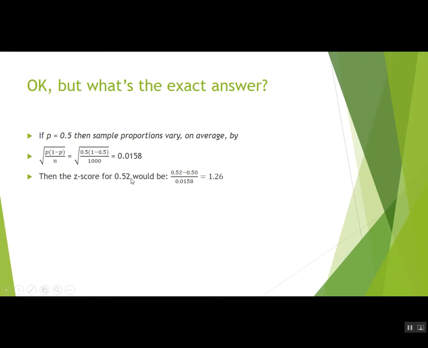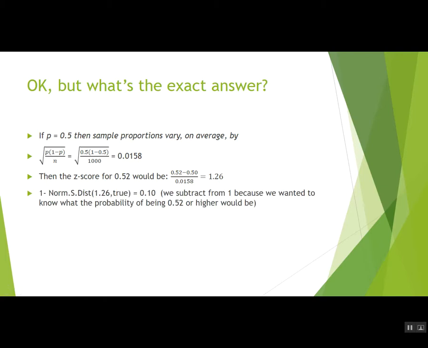And the z-score for 0.52 would be 1.26. Well, we put that into NORM.S.DIST and subtract from 1 because we want to know the probability of being 0.52 or higher, and we get about 0.10. Remember, the simulation gave us about 0.095 or 9.5%. The theory gives us about 10%.